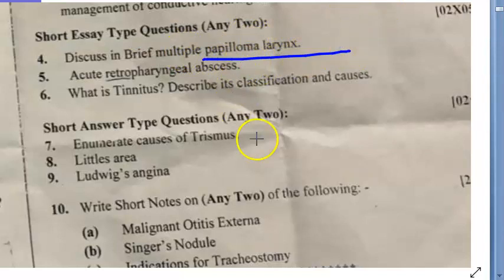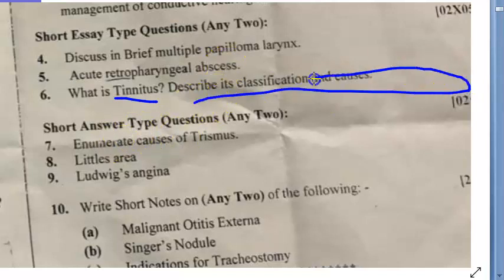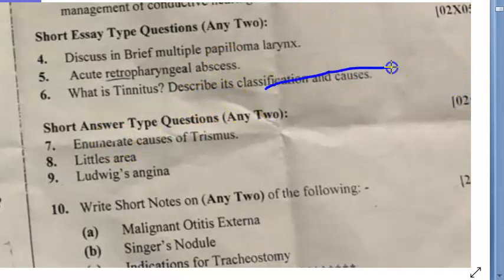Papilloma larynx. Okay, that is the juvenile recurrent; in juveniles it will be recurrent, but in adults you remove and they don't recur, isn't it? Acute retropharyngeal abscess. So you will talk about how to drain it, how to manage it, what are the complications of retropharyngeal abscess, etc. What is tinnitus? So basically ringing in the ear without any external stimulus, but it can be subjective, objective. So objective you will write because of carotid aneurysms, etc. Subjective can be because of Meniere's disease and all, right? Classification and causes of this, you'll have to write all this. Then how will you manage, they didn't ask.